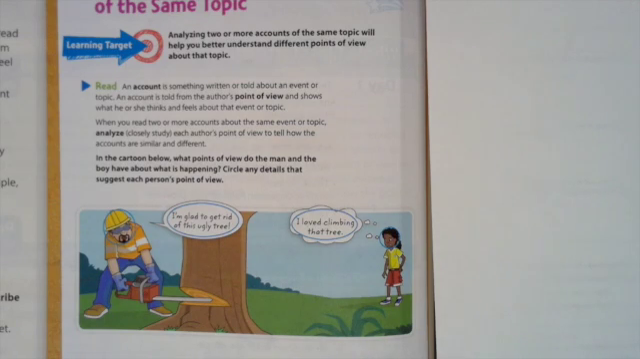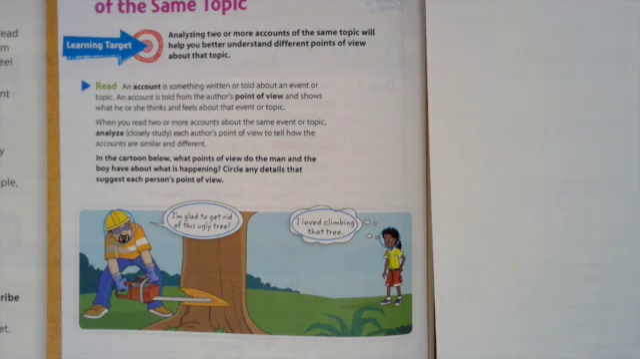Today in our reading workbook, we are looking at analyzing accounts of the same topic, or different people's perspectives of the same topic, which is what we've been doing with the fairy tales yesterday and today. Now we're going to look at it in our reading workbook. So you need to have your reading workbook open to page 234 and follow along and do these pages with the video.